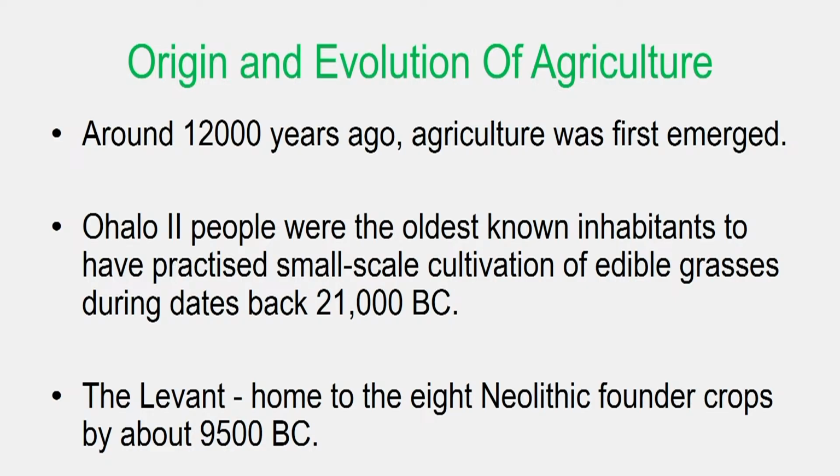Levant was a region near the Mediterranean region. It was home to eight Neolithic founder crops that were domesticated around 9500 BC.